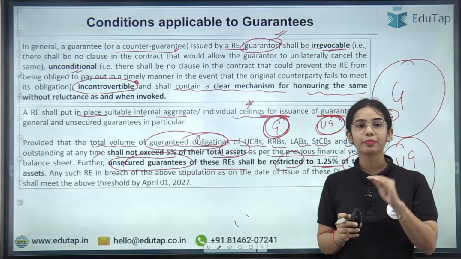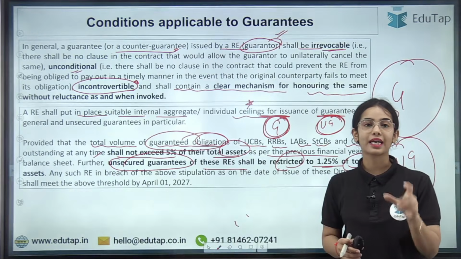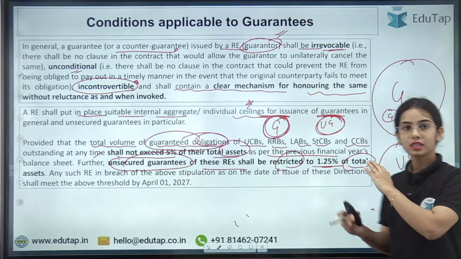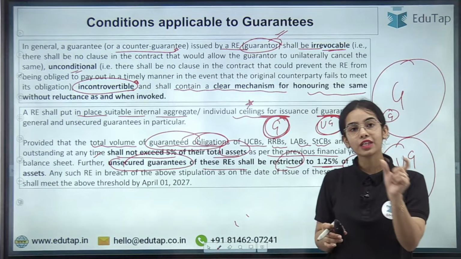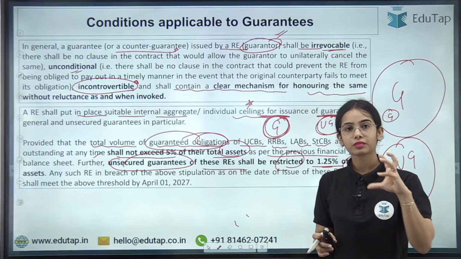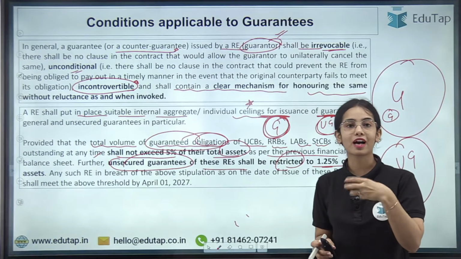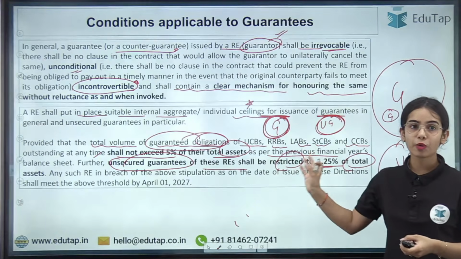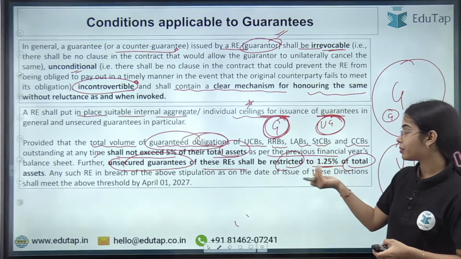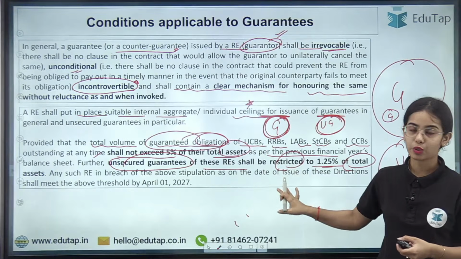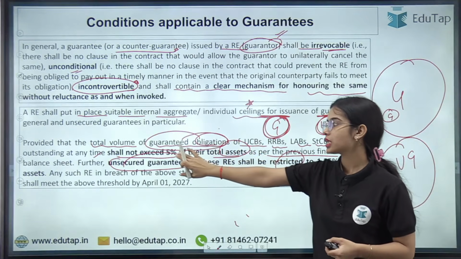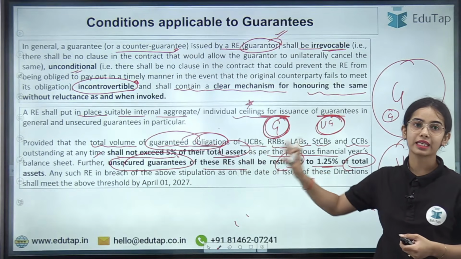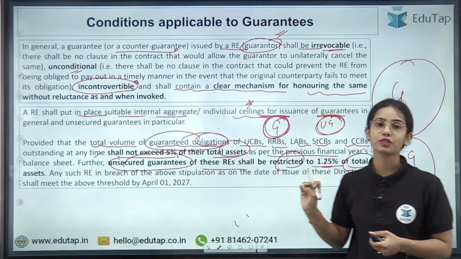So, this is the idea that basically the regulated entities have to decide the total limit on their guarantees, total limit on their unsecured guarantees, as well as individual limits for the individual contract. The limits have to be decided for the guarantees and unsecured guarantees. But for the urban cooperative banks, for the RRBs, for the LABs, there are some limits that have been notified. That is, guaranteed obligations shall not exceed 5% of total assets, and unsecured guarantees should be restricted to 1.25% of total assets.